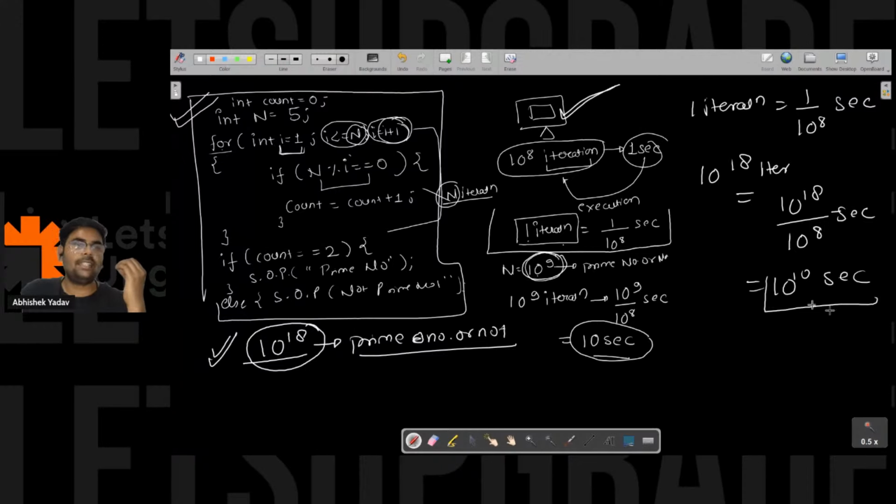Ashfaq is saying that 10 to the power 18 is not a prime number. Ashfaq, I know, but when I'm executing this code, the computer will execute from 1 and go till n, and here the value of n is 10 to the power 18, right? Yes or no?